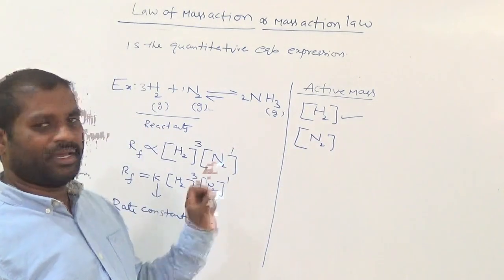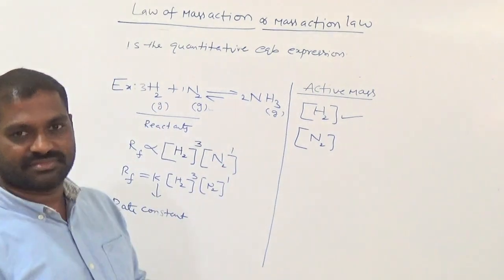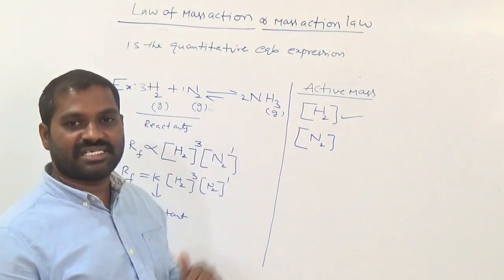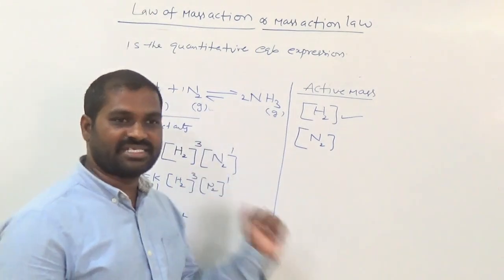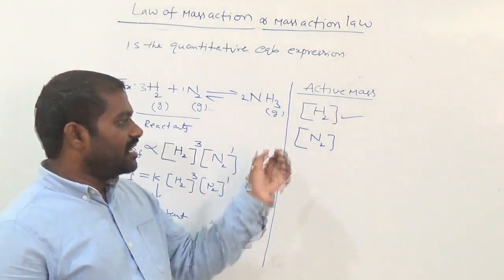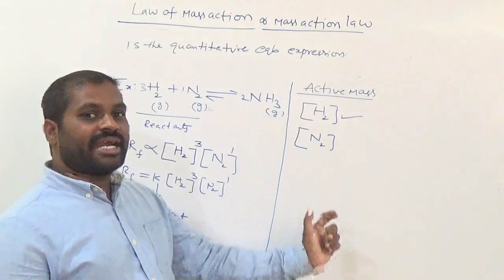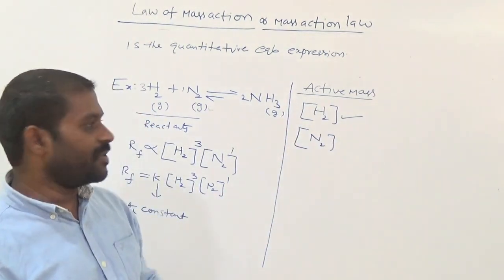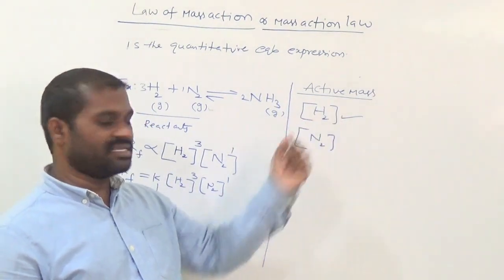So what is meant by active mass? Active mass means, in the chemical reaction, the actual mass of reactants that undergoes reaction is called active mass. Suppose 100% it has mass.